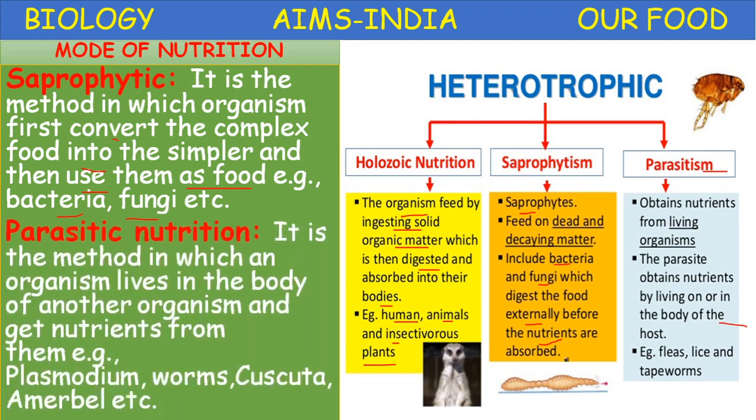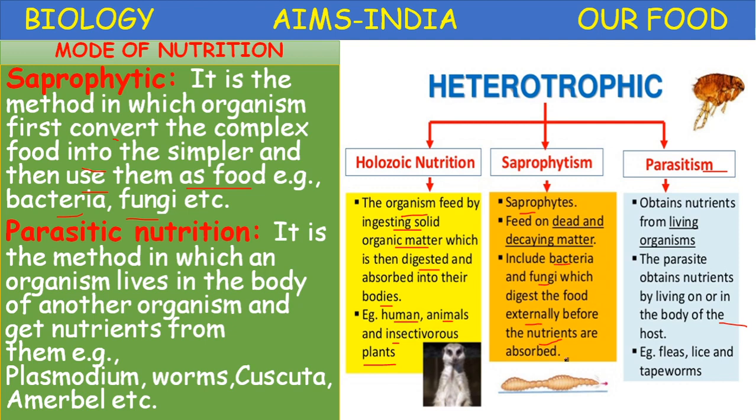Okay, next, parasitic nutrition. The parasitic nutrition is the method in which an organism lives in the body of another organism and gets nutrients from it. Example, Plasmodium, worms, Cuscuta, Amarbel. These are two parasitic plants. Plasmodium is a unicellular animal, a protozoan parasite. Worms are helminth parasites.